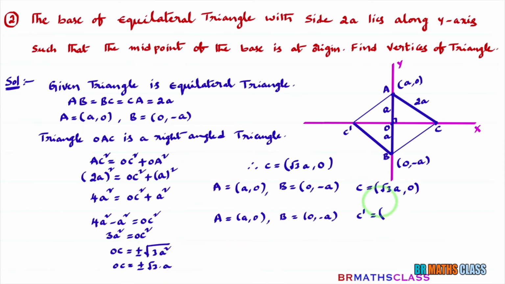C dash is (-root 3 a, 0). So you will get two sets of answers for this problem. These three vertices form an equilateral triangle. These three vertices also form an equilateral triangle whose base is along the y-axis with side 2a and midpoint of the base is the origin. I hope you understand the solution for this problem.